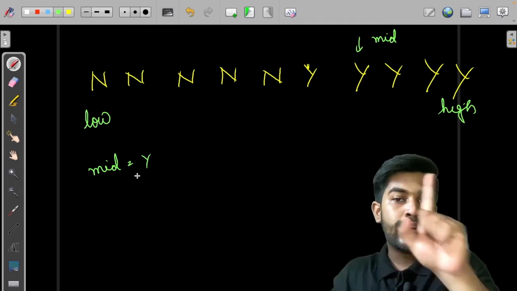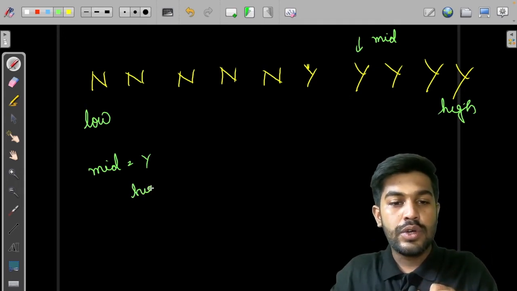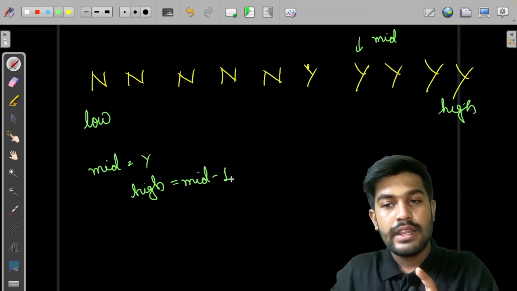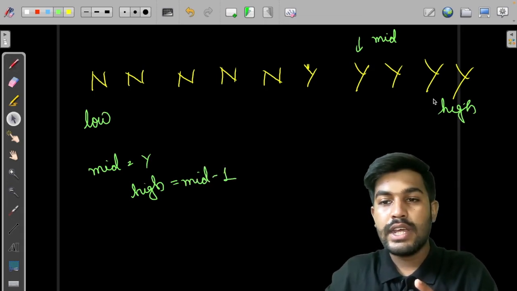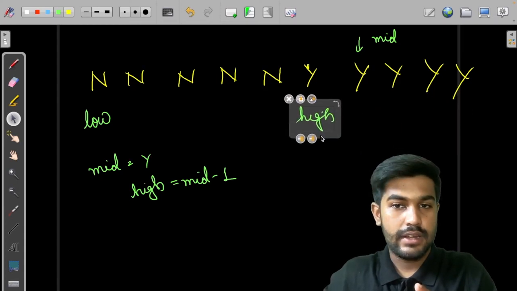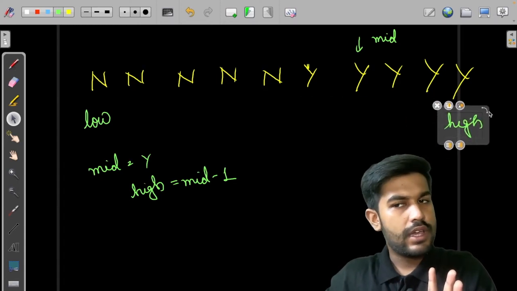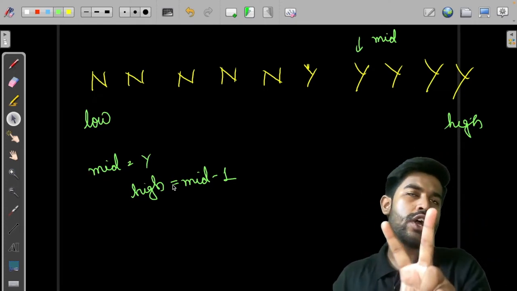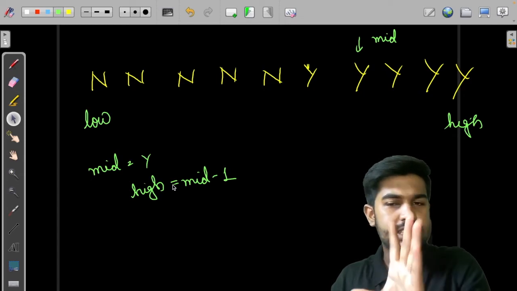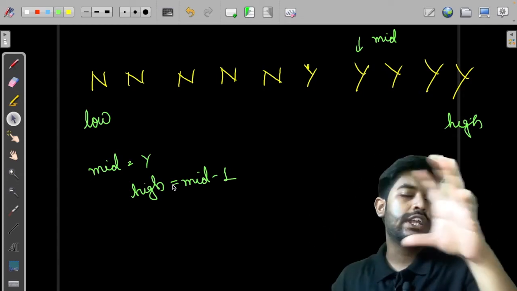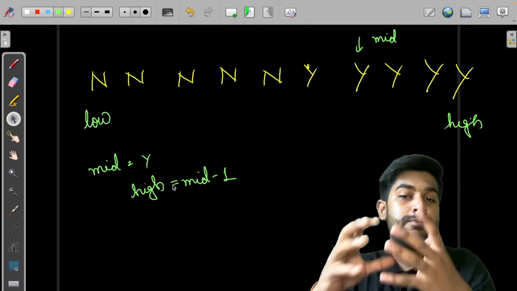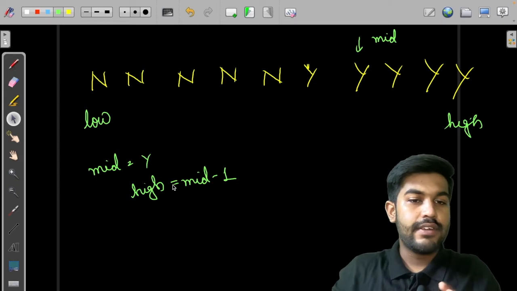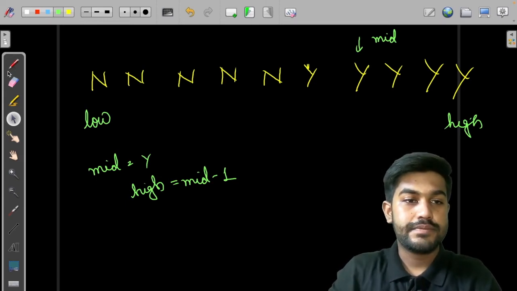So if we want to move on the left hand side, then we need to set high equal to mid minus 1. That is what we would do, we would take up this mid and go in here. Okay. So if it is y, we would first save it because it might be a potential answer. And then we would try to find the first occurrence. And as we know that it is a monotonous function, the first occurrence won't lie in the right hand side. Fair enough.